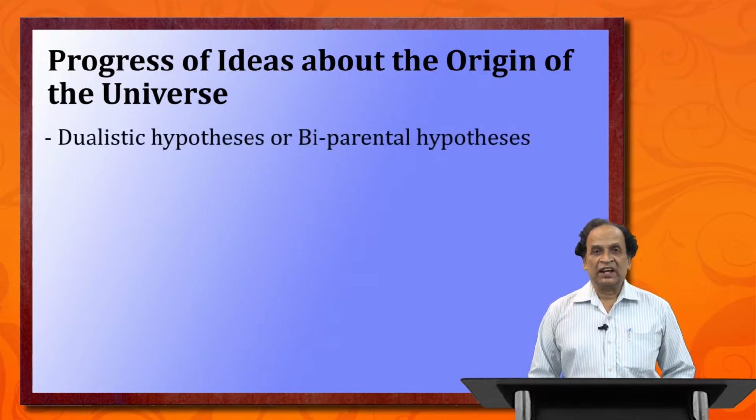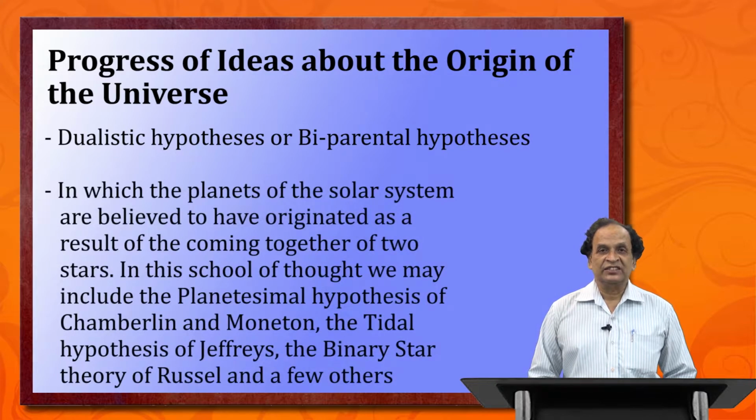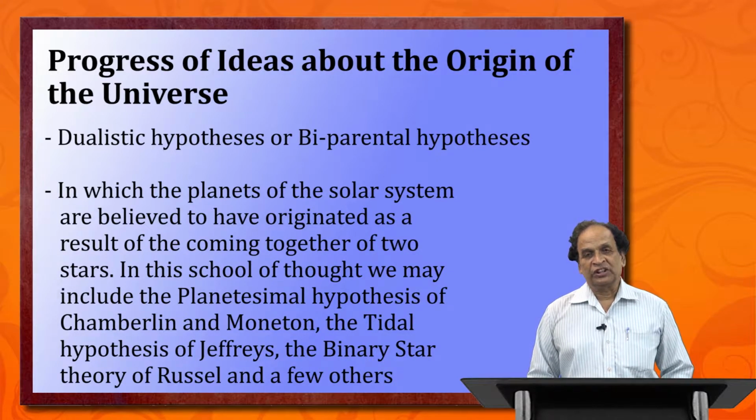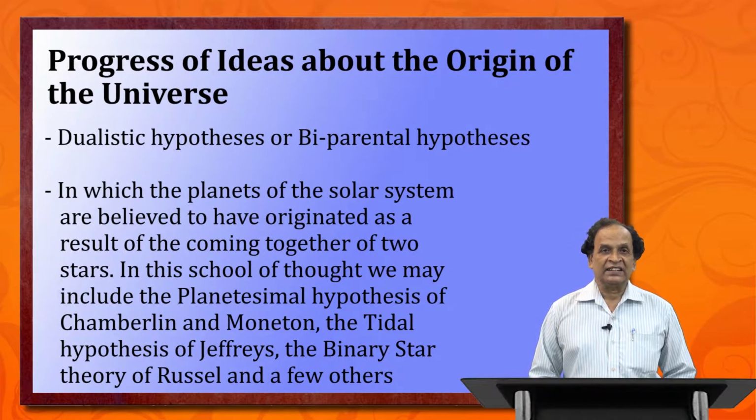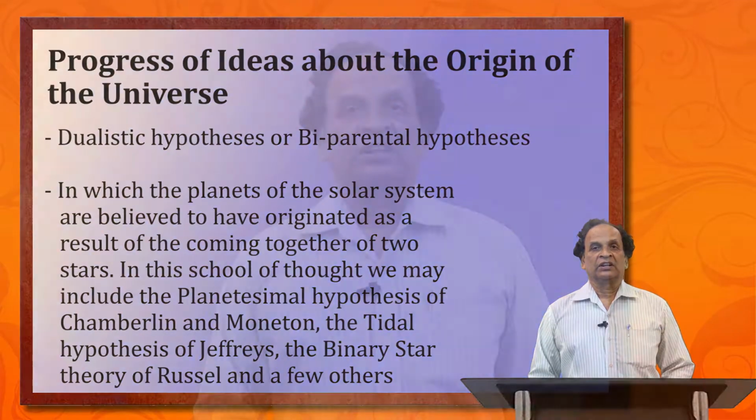Then came the dualistic hypothesis, also called the biparental hypothesis. Jeffreys and Russell, Chamberlain and Moulton are the proponents, and they said that there are two parents for the formation of the earth.